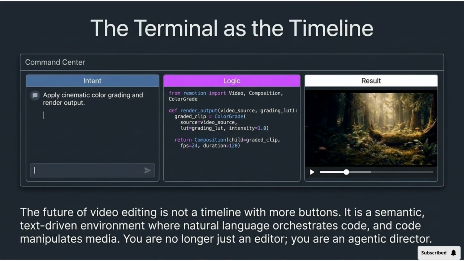The future of video editing is a semantic, text-driven environment, where natural language orchestrates code and code manipulates media. You are no longer just an editor. You are an agentic director.